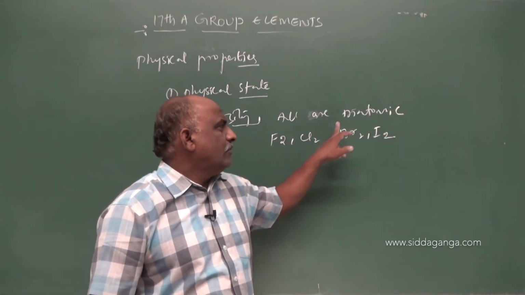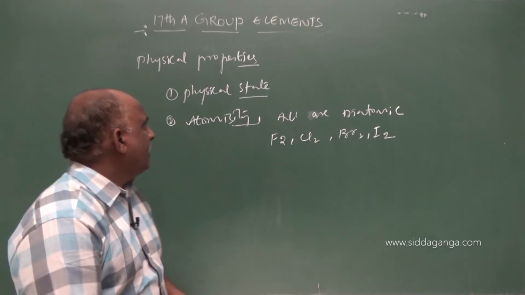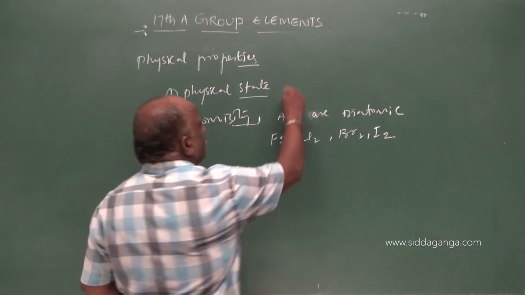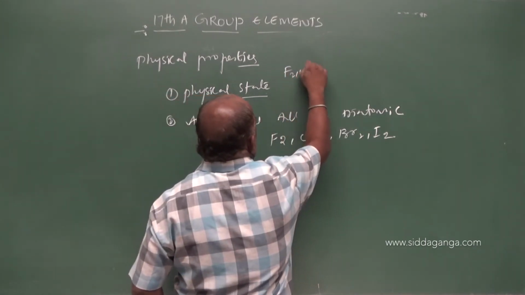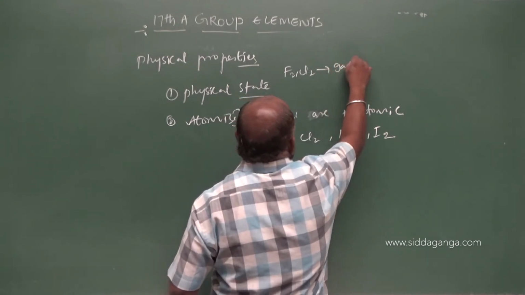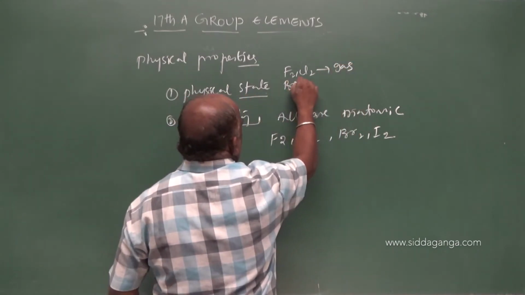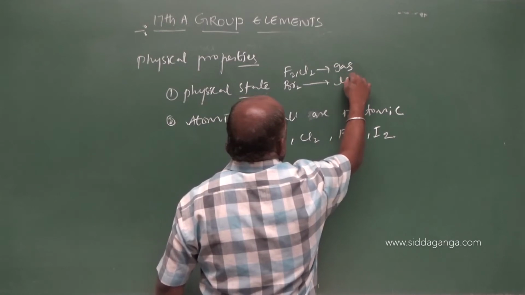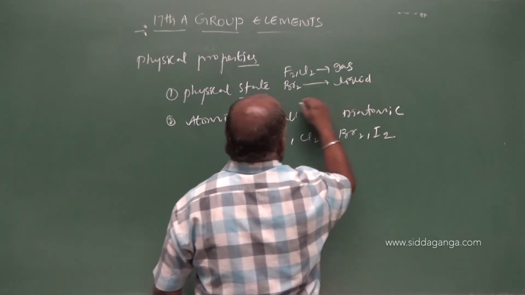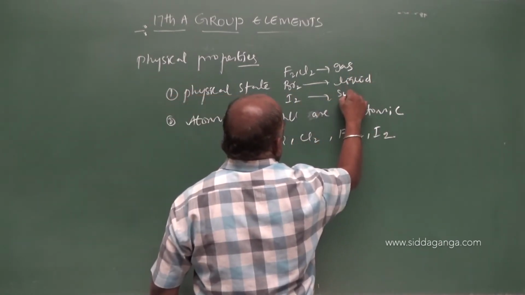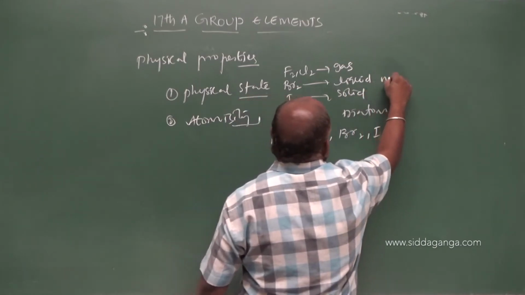Fluorine, chlorine, bromine, iodine. For physical state, fluorine and chlorine are gaseous, bromine is a liquid, and iodine is a solid. Remember that bromine is a non-metallic liquid.